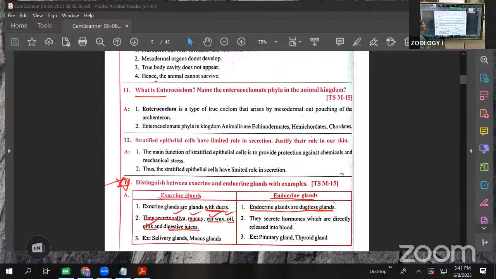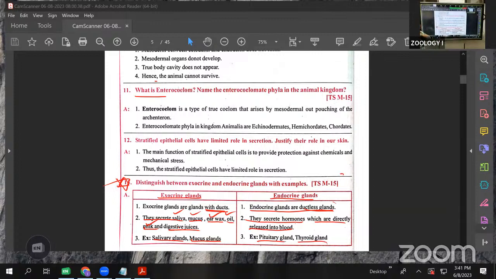Examples are the salivary glands and the mucus glands. Next are the endocrine glands. Endocrine glands are ductless glands. They produce only hormones, which are directly released into the blood. Examples are the pituitary gland and the thyroid gland.